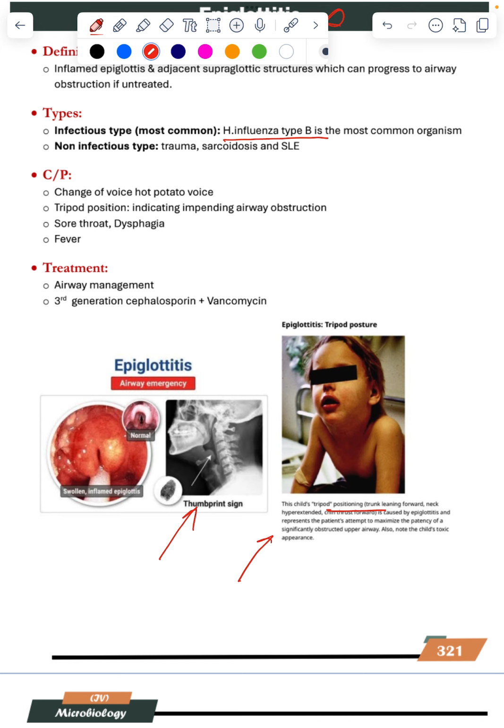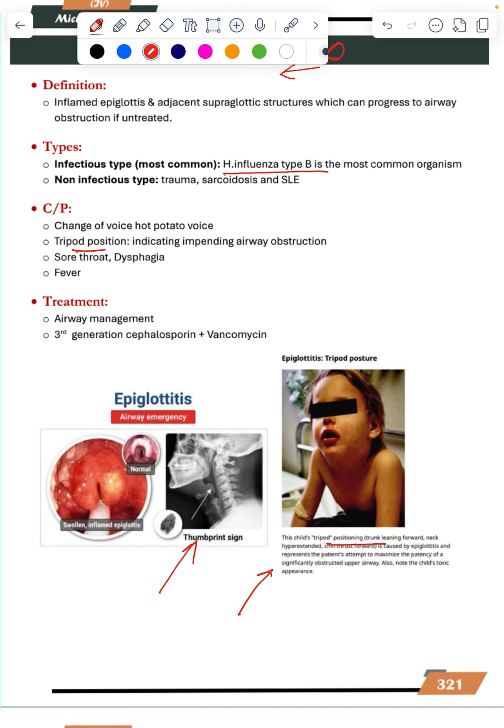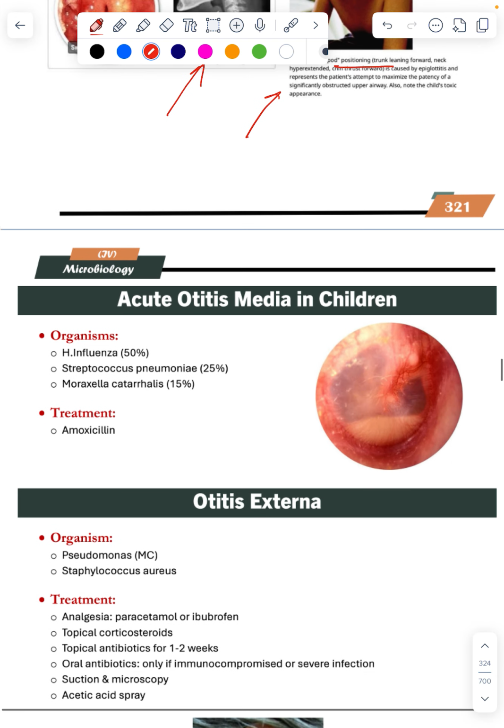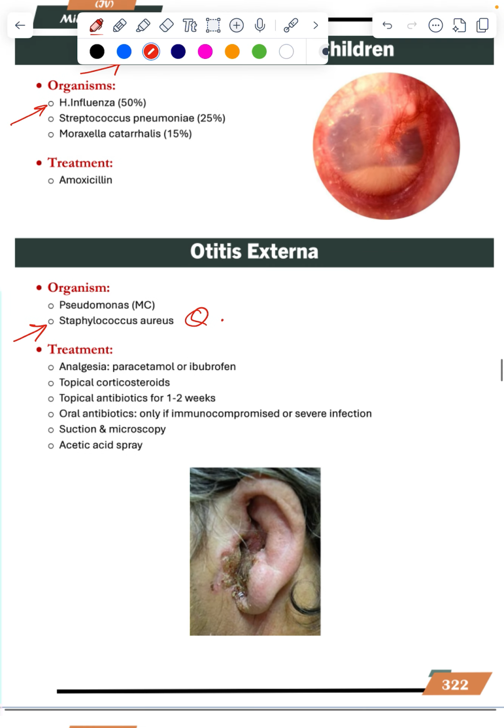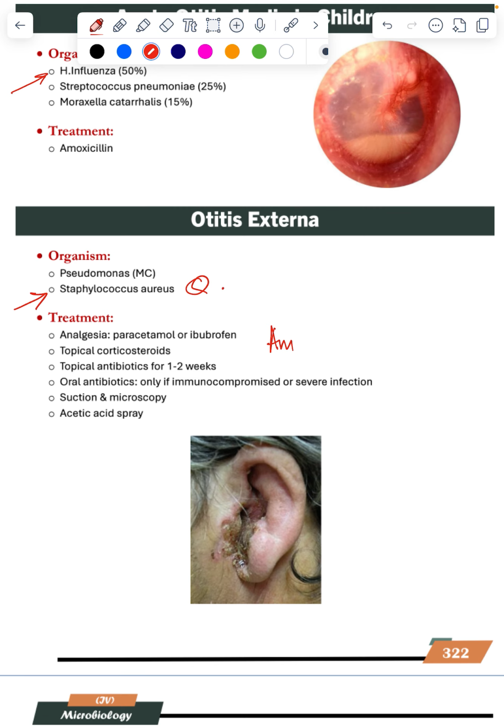This is another question. Acute otitis media in children is H. influenzae, ear infection. External ear infection, Staph aureus. Internal ear, H. influenzae, streptococci. So amoxicillin and all this has no use of treatment. No, this is the question. You have to give analgesics, topical steroids, cleanliness, oral antibiotics only if compromised. Acetic acid spray. These are all.